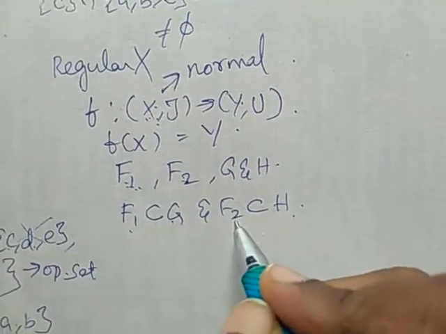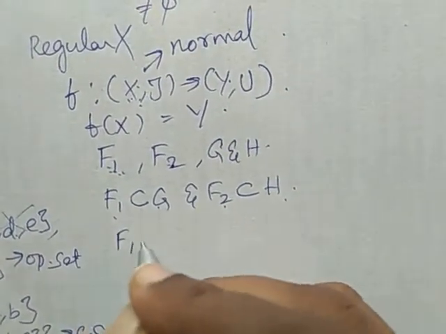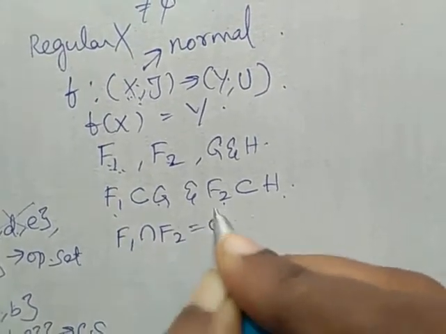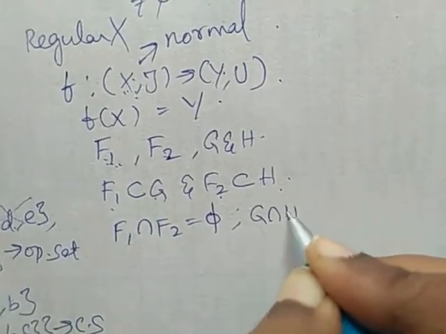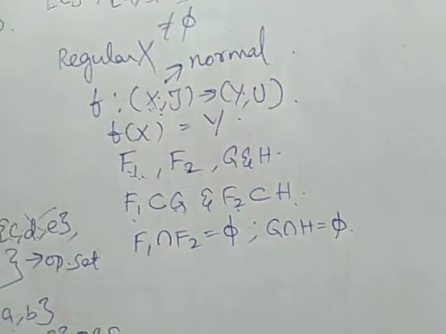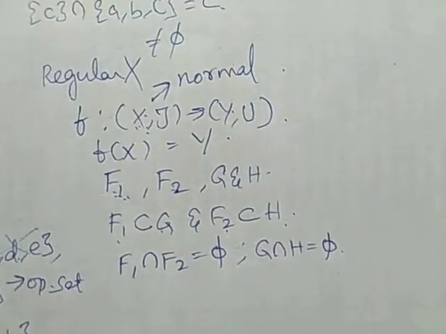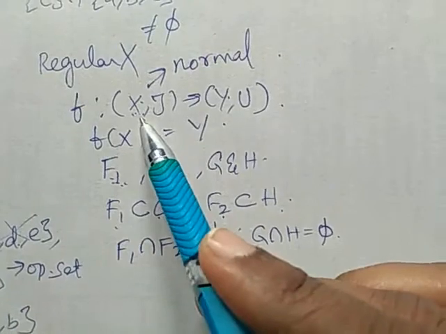F1 intersection F2 is null, and G intersection H is also null. This is from the definition of normal space, because X is normal.